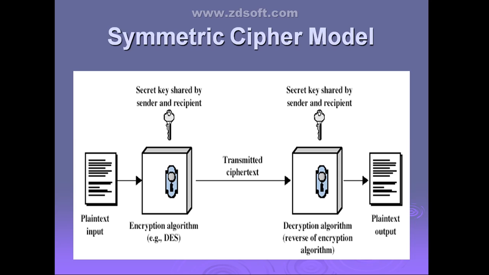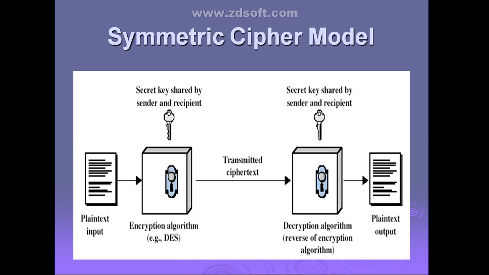See here, the secret key is shared by sender and receiver. It becomes input for the encryption algorithm, and it becomes input for the decryption algorithm also. Clear? The secret key is input for the encryption and the decryption algorithm.